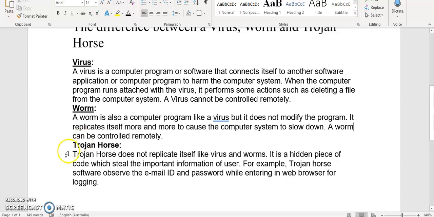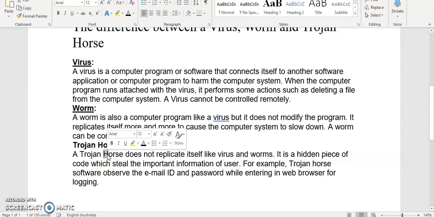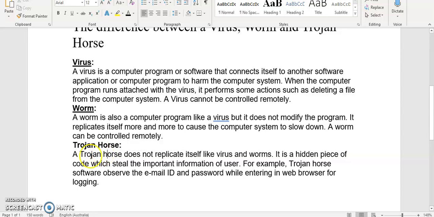Now, Trojan horse. All right, so once again, it's a singular noun. A Trojan horse. Now, the horse doesn't really need a capital letter, but as Trojan is an adjective describing from Troy originally, we keep the capital letter in this adjective. A Trojan horse does not replicate itself.